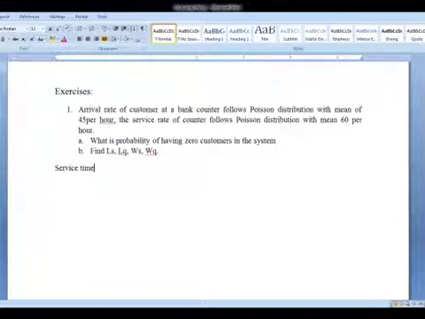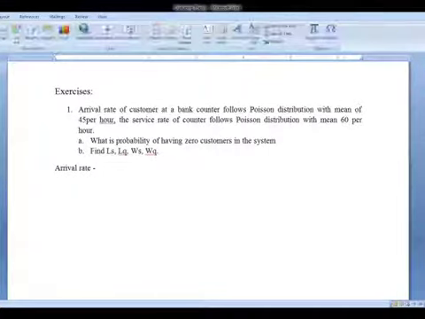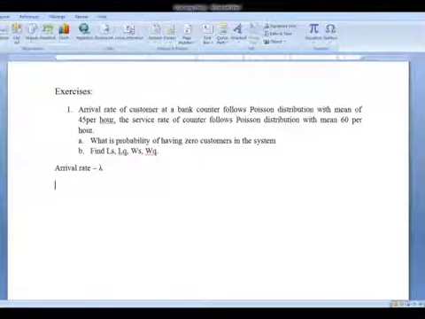Now they have asked you is service rate. Right? Now arrival rate is nothing but it is your lambda. Right? Now service rate is nothing but it is your mu.